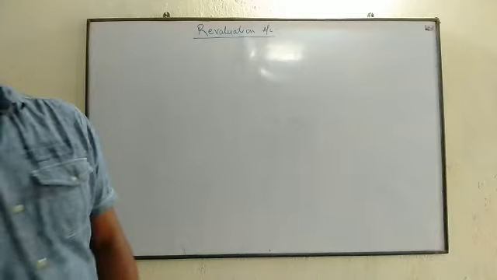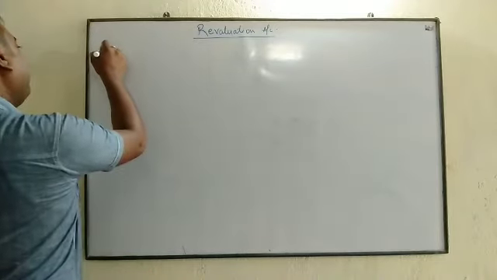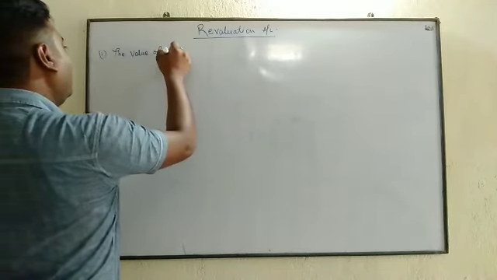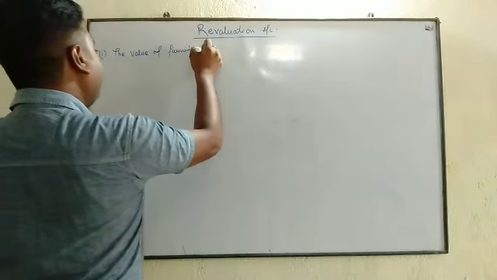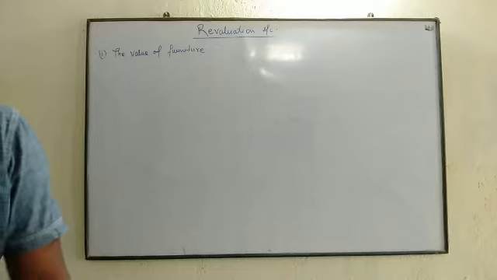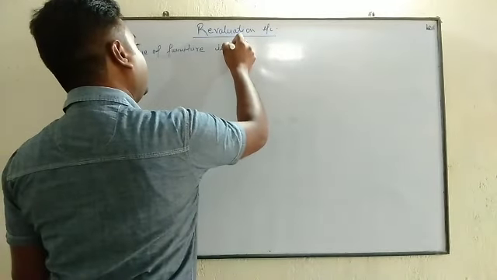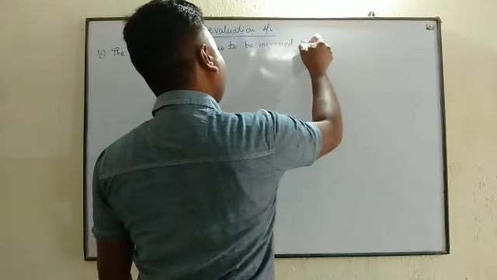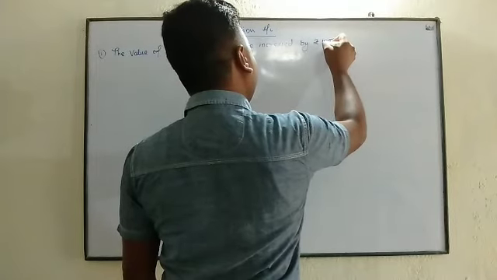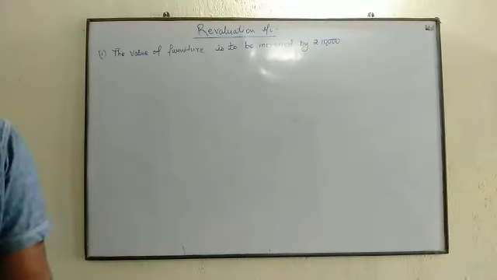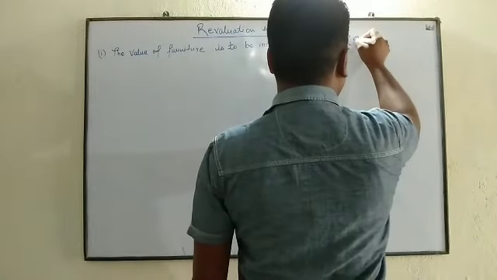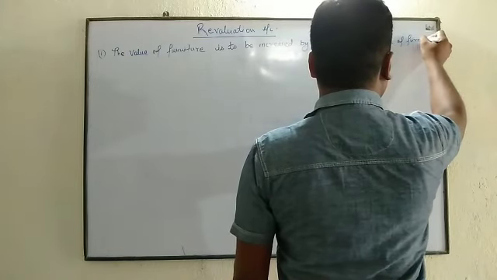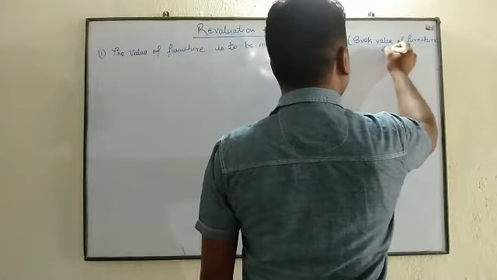So first case: the value of furniture is to be increased by rupees 10,000, and in bracket, book value of furniture is rupees 50,000.